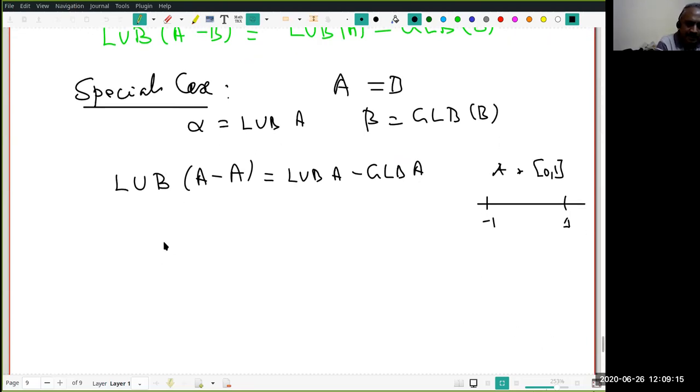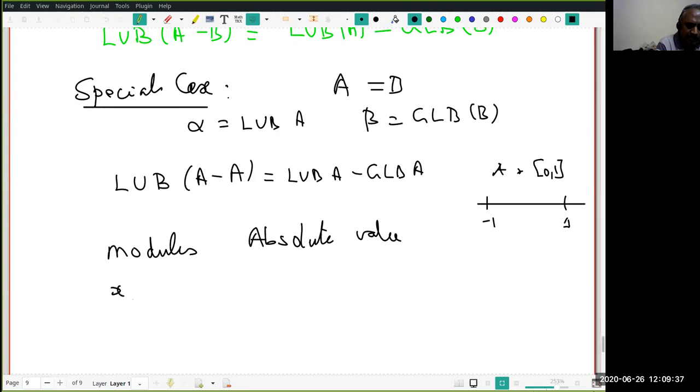But notice that something much more interesting happens. We have not introduced the absolute value or modulus of a real number, but I am sure all of you already know. So I want to interpret this result in terms of absolute value.